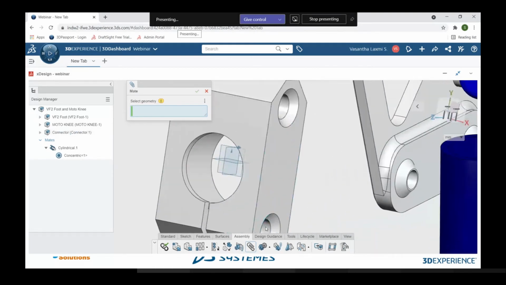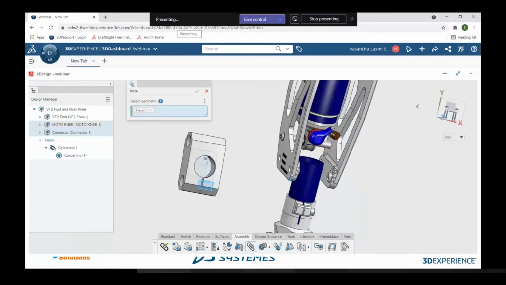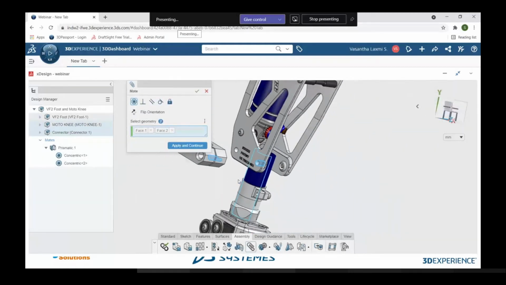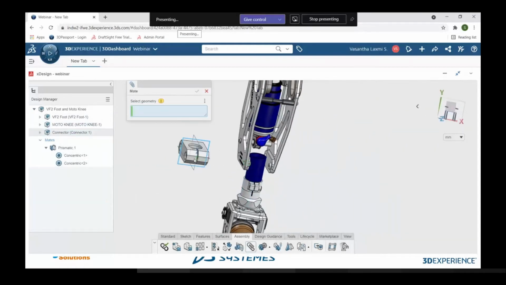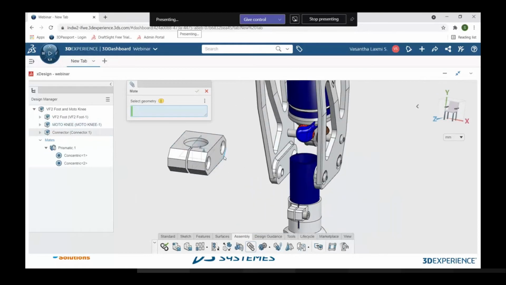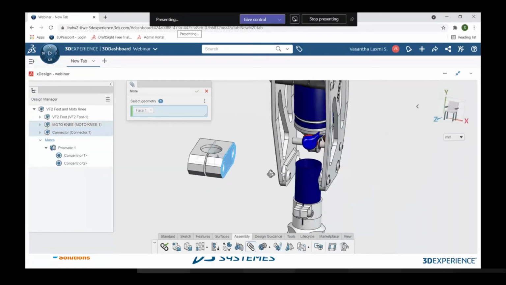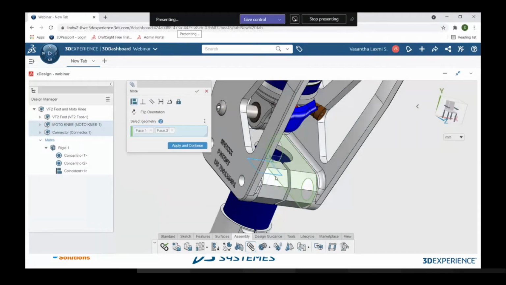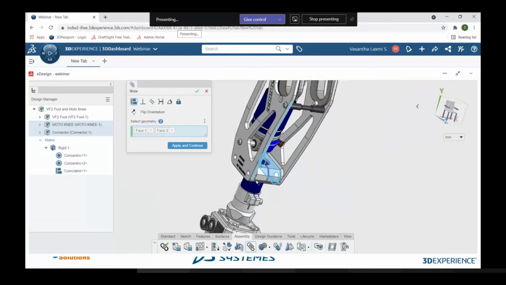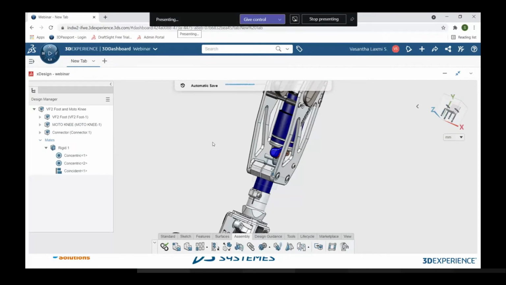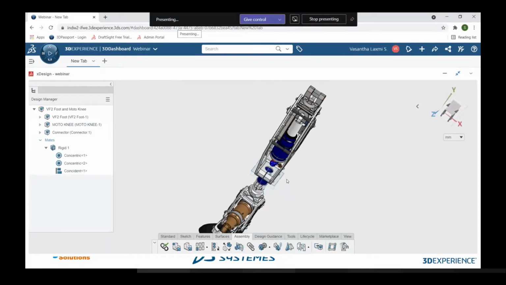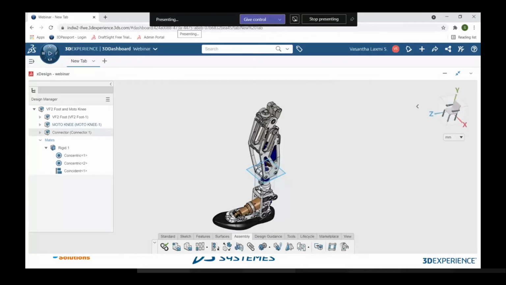I am selecting again this face, this hole, and this hole, so that I can again give the concentric relation between them. I am clicking apply and continue, so that the final mate I want to give is in between this face and this inside face of this assembly, so that my component will be placed over here. I'm clicking apply and continue, and I'm cancelling it. So this is how we can entirely create the new model and insert it back into the assembly.